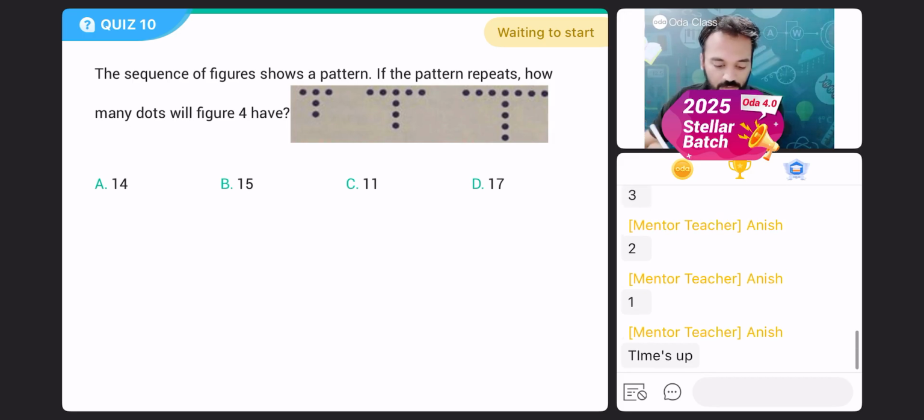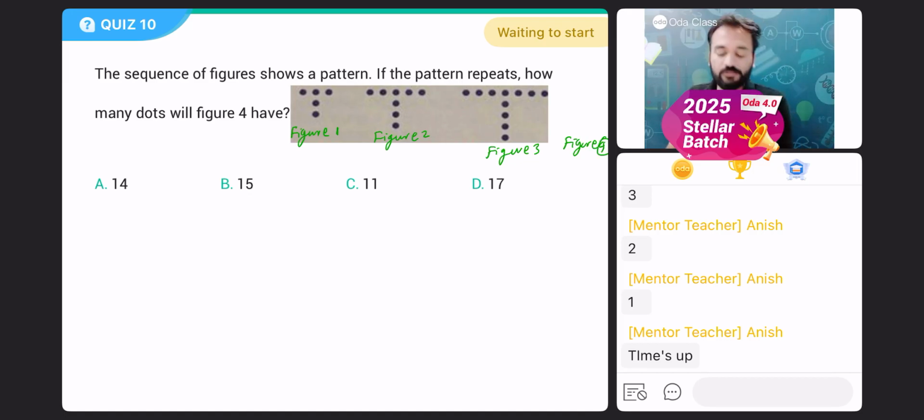Next question. The sequence of figures shows the pattern. If the pattern repeats, how many dots will figure 4 have? First figure, how many dots? Tell me. Figure number 1, how many dots? Figure 2, how many dots? Figure 3, how many dots? Same way, figure 4 will have how many dots?